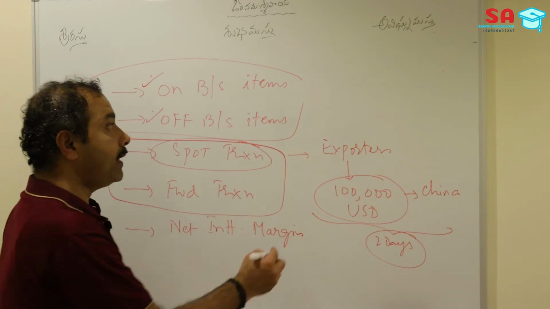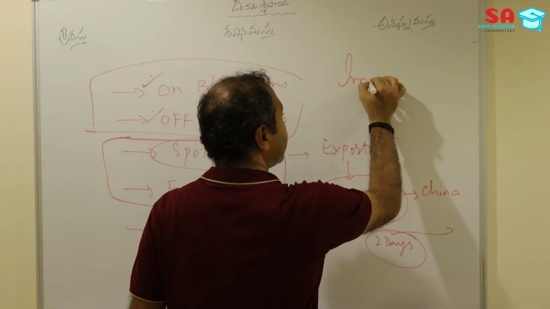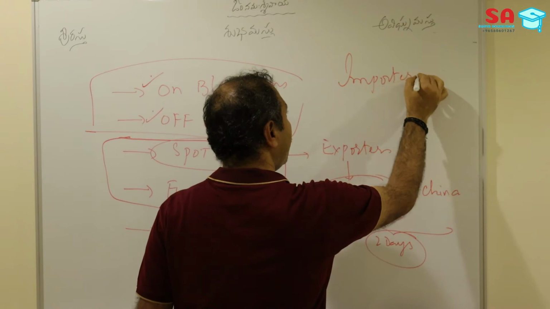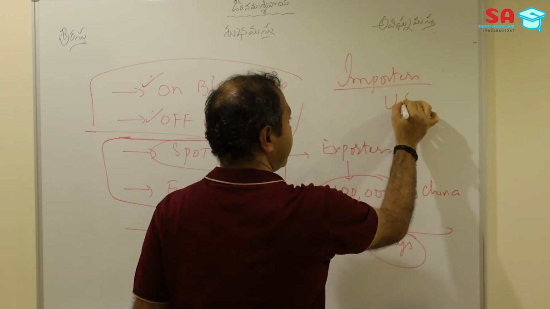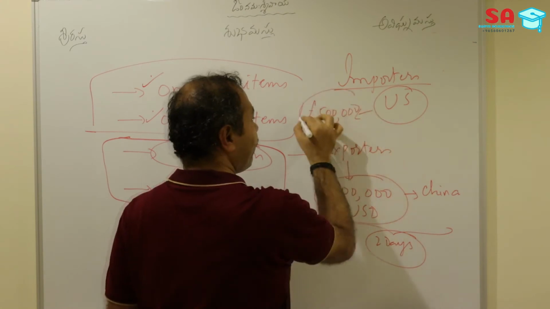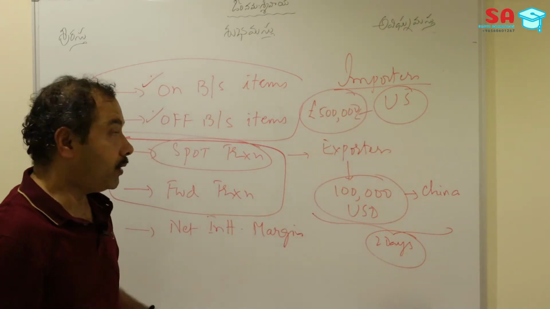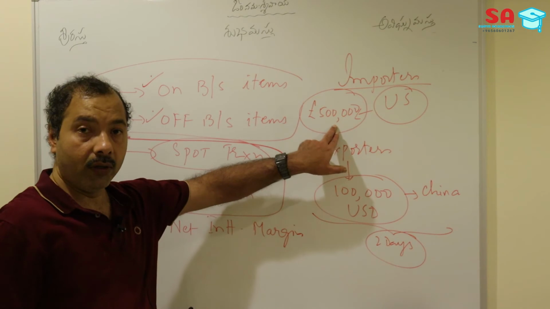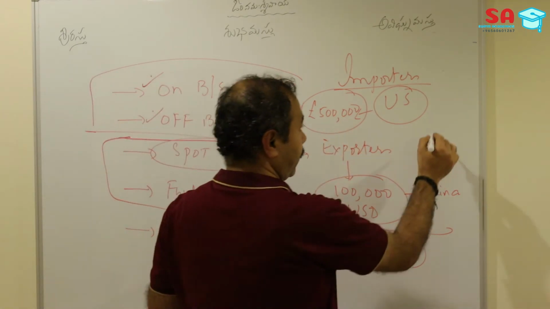For example, take the case of an importer from the US who needs to pay 500,000 GBP pounds to a British exporter.